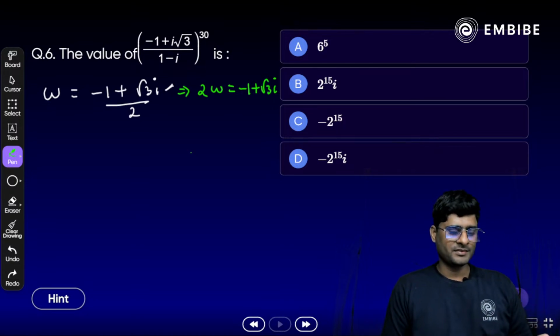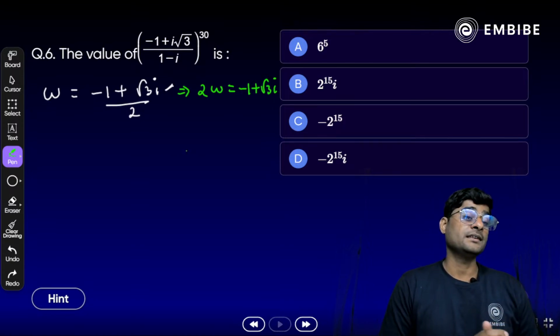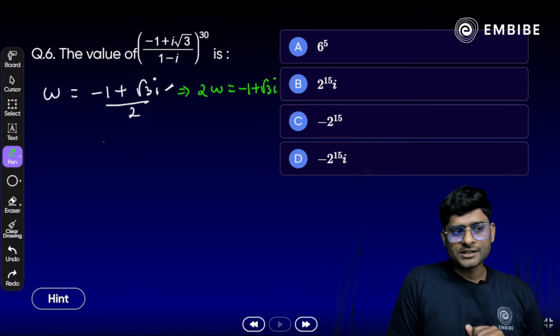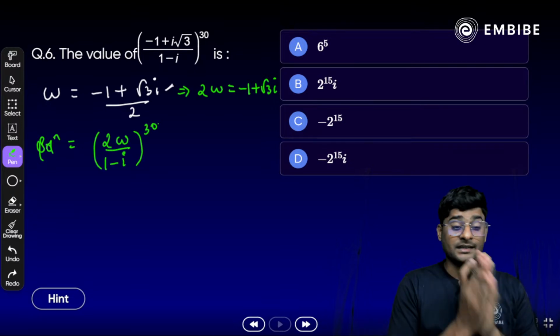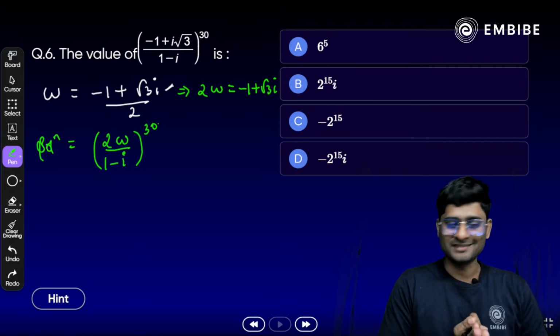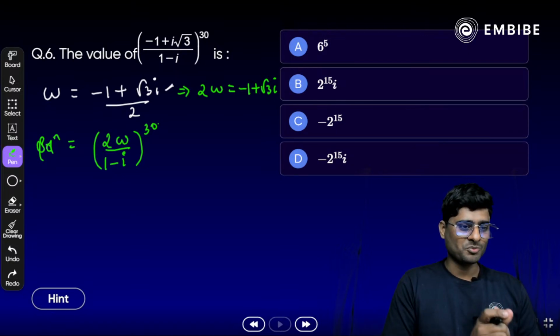Clear? Now it will simplify very easily. The numerator will change: it will become twice omega divided by 1 minus i, whole raised to power 30. That is the only trick, the one trick to do this question. Now try to solve it. What will be the answer?